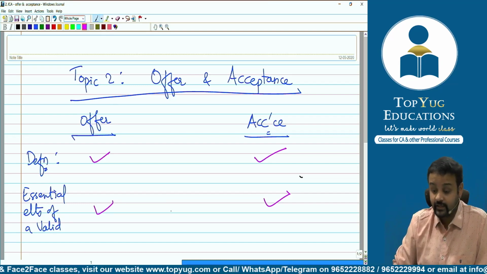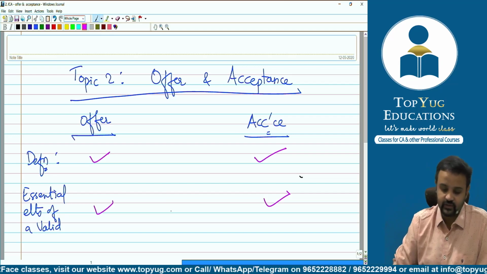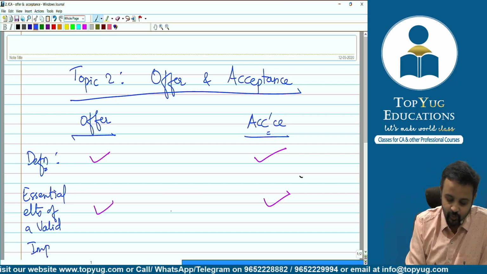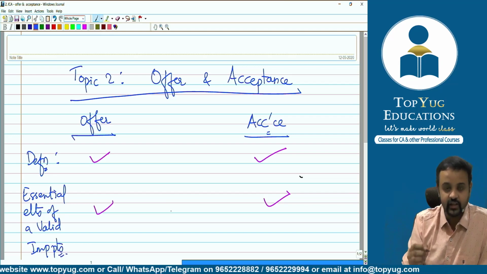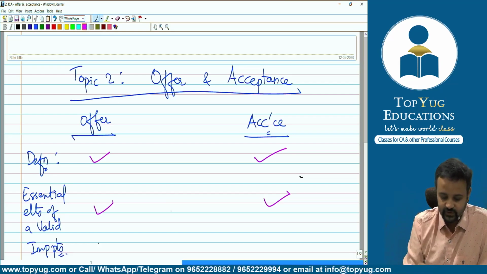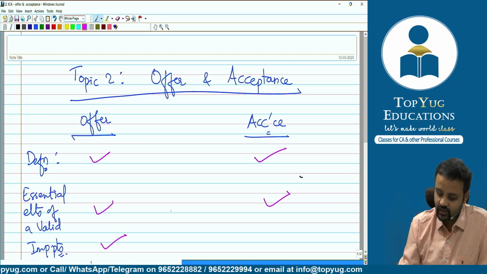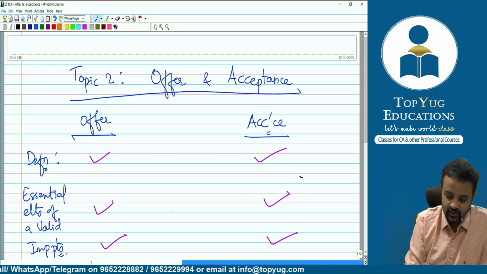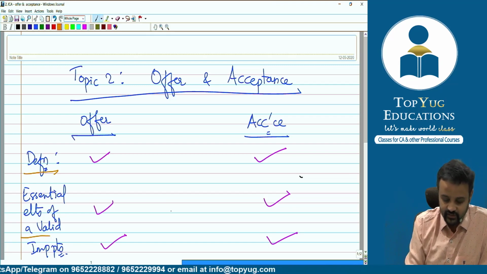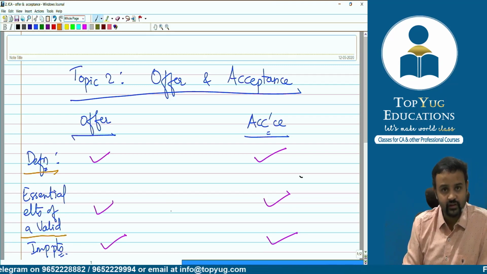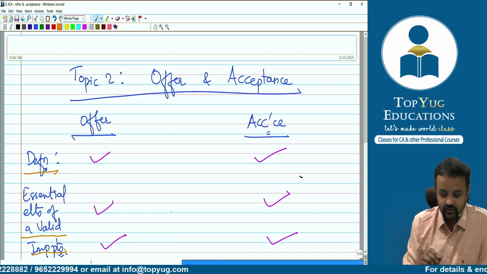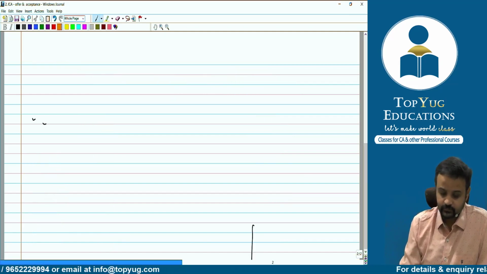Valid offer, and essential elements of what? Acceptance. Then apart from this, some important points relating to offer, and important points relating to acceptance also. Definition, then essential elements of a valid offer, same way essential elements of valid acceptance. Then as I've written, some important points.